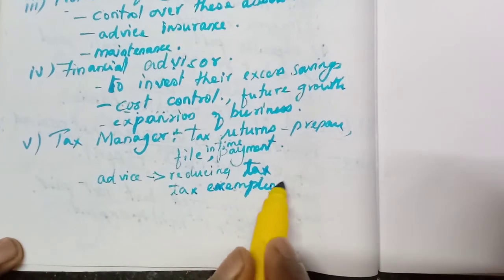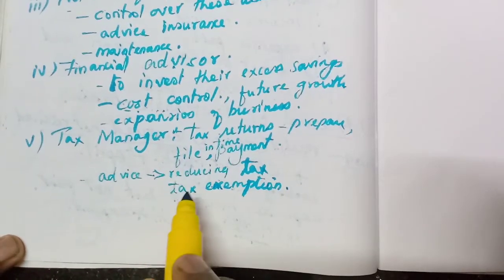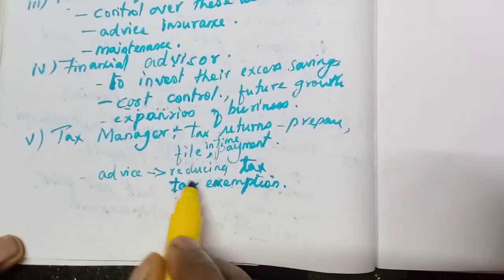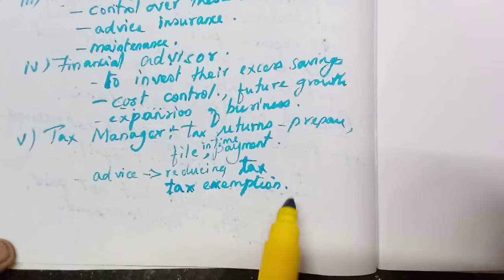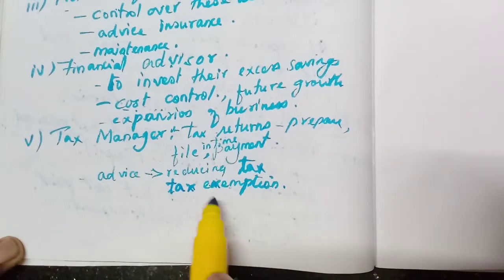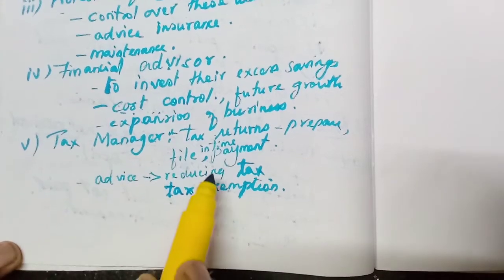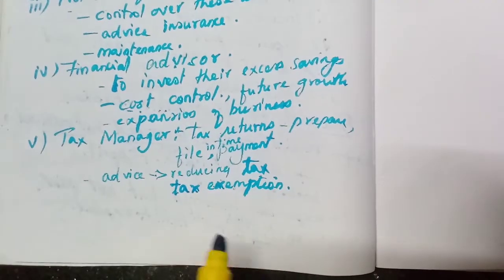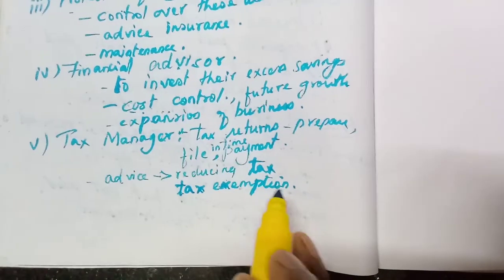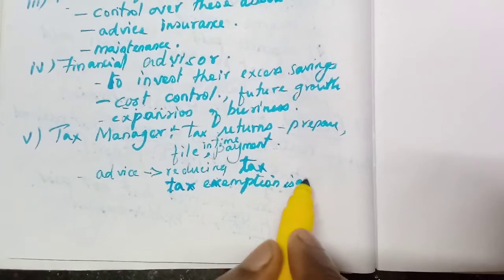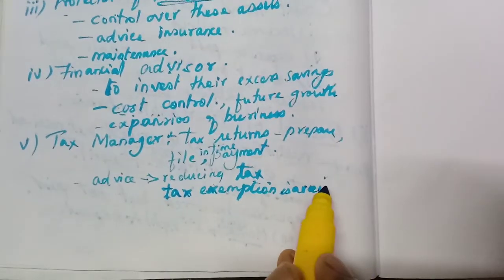For example, if they invest in mutual funds, they do not need to pay tax, and at the same time they can get more return from that investment. So all these will be known by the accountant, and everything will be informed to the management.